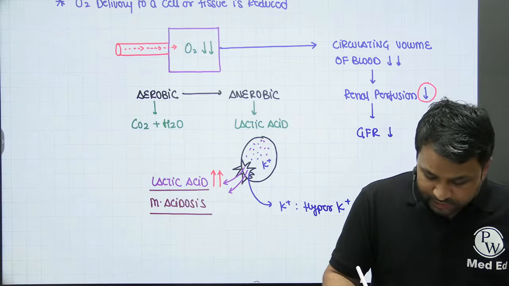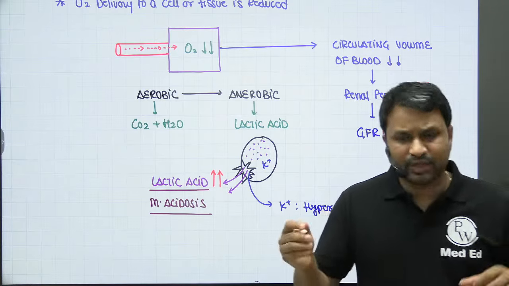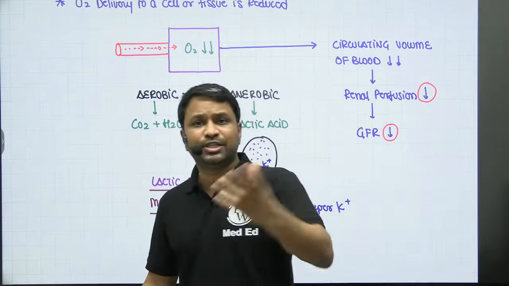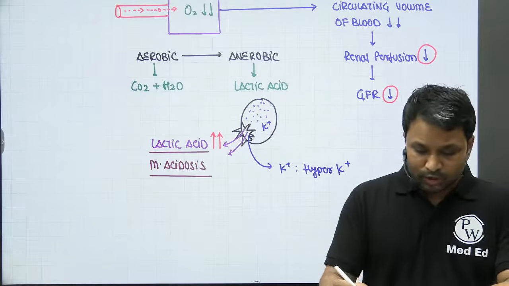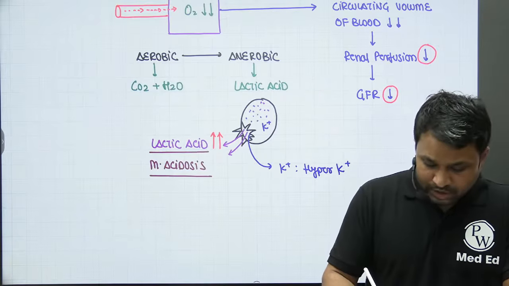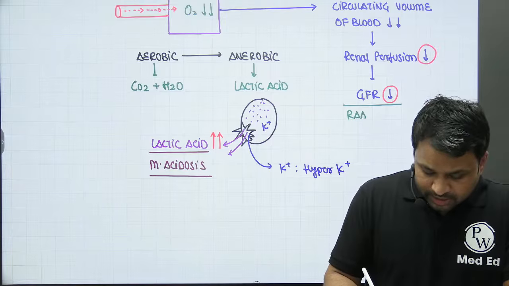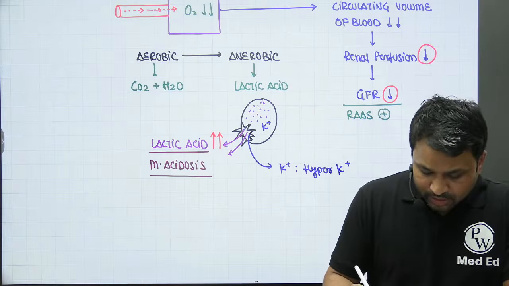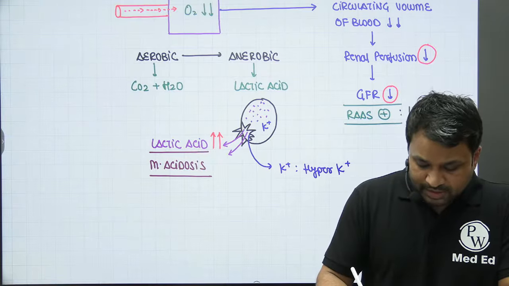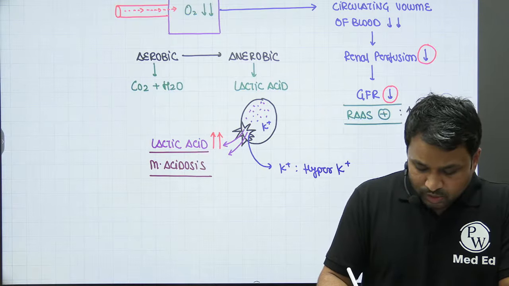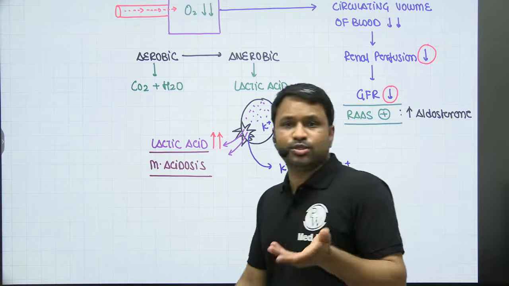Whenever the GFR falls, obviously urine output will also reduce. The body wants to compensate, and the compensation comes by the activation of the renin-angiotensin-aldosterone system. It is going to get activated. So whenever the RAS gets activated, it will cause excessive production of aldosterone, right? So it increases the aldosterone level in the body.